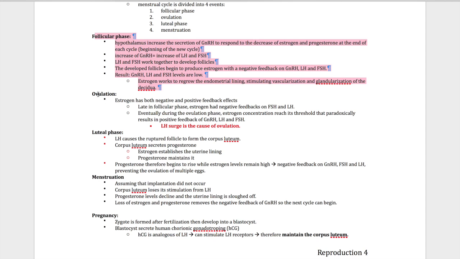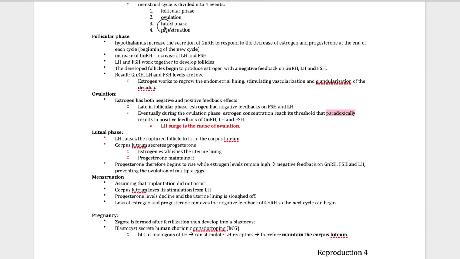But eventually, in the ovulation phase, estrogen reaches its threshold that paradoxically results in positive feedback of GnRH, LH, and FSH, right? Because the LH surge is the cause of ovulation. You need a really high concentration of LH to cause ovulation, but you also need a high concentration of estrogen in this phase too, right? So the key word is paradoxically.